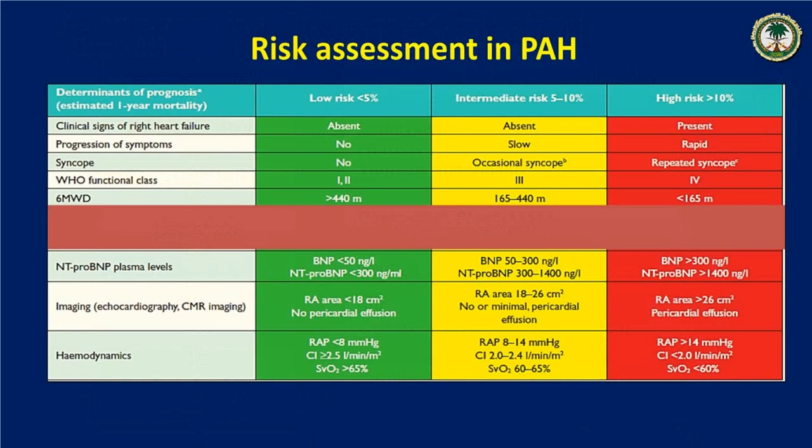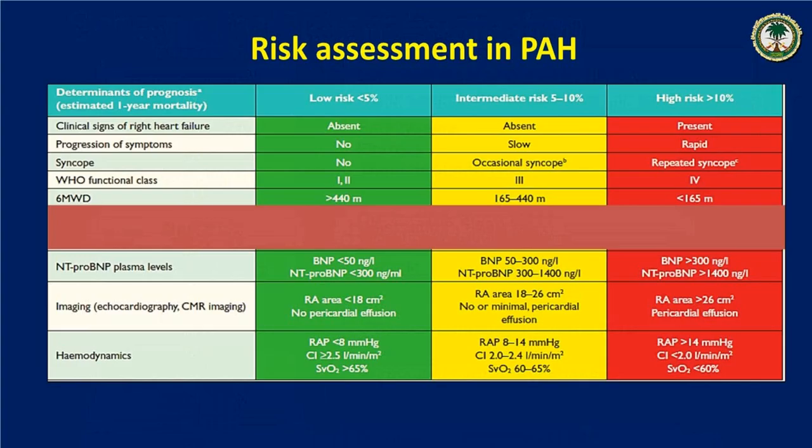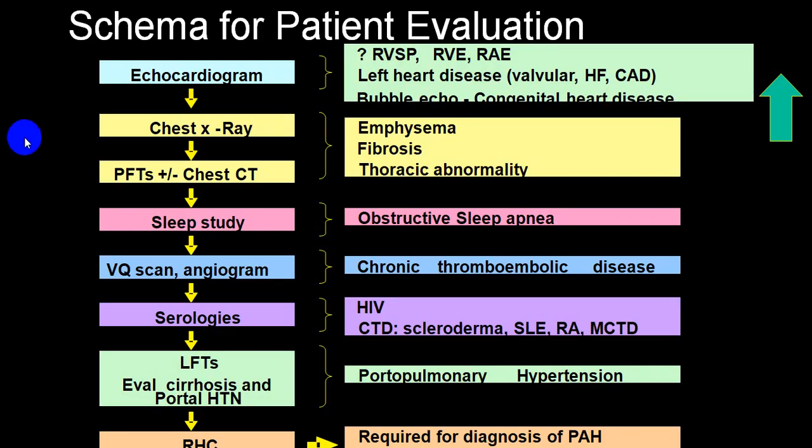Now once you have got this, how do you approach? By and large, the most important test which helps you differentiate a lot of conditions is echocardiography. So if echocardiography shows pulmonary wedge pressure more than 18, straightforward it is a venous hypertension. Or if there is clinical evidence of valvular heart disease like MS, MR,